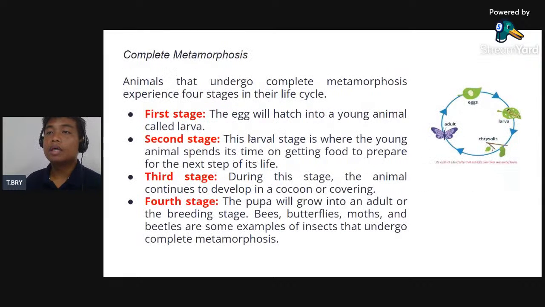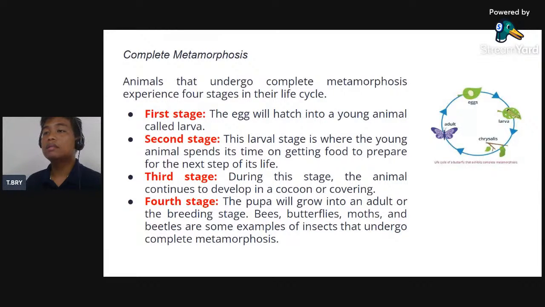So sa complete metamorphosis, animals that undergo complete metamorphosis experience four stages in their life cycle. So animals that will undergo complete metamorphosis will experience four stages sa life cycle. So first stage, the egg will hatch into a young animal called larva. So ang egg will put into larva.